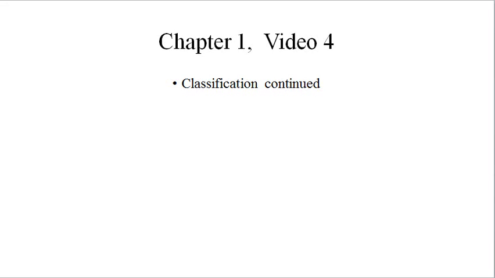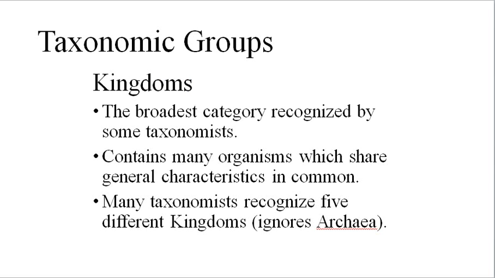Here we go with the fourth video for Chapter 1. We'll primarily cover kingdoms of organisms in this screencast. Remember from the third screencast that taxonomists have divided organisms into three different domains: Archaea, Bacteria, and Eukarya. Each domain contains one or more kingdoms. We're going to ignore the Archaea and discuss 5 kingdoms of organisms.